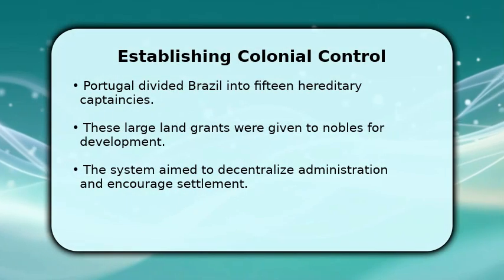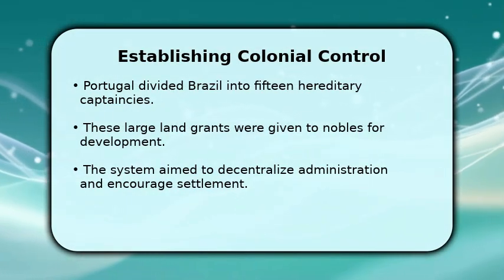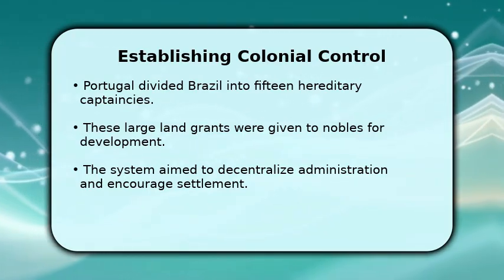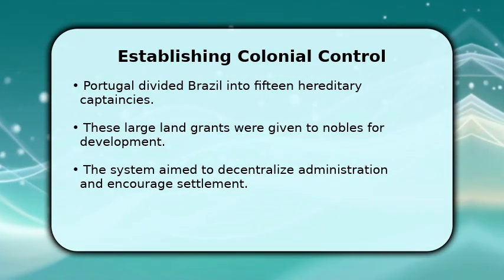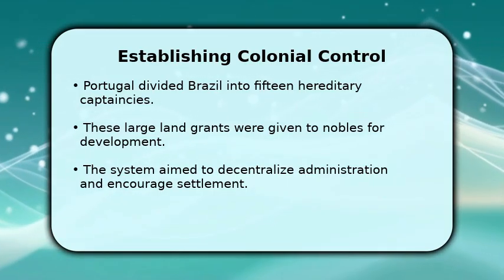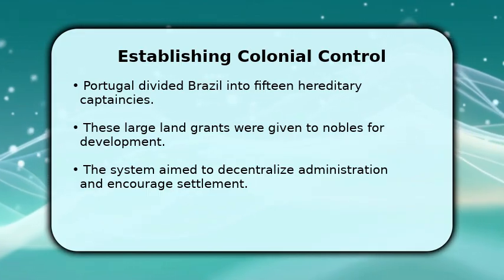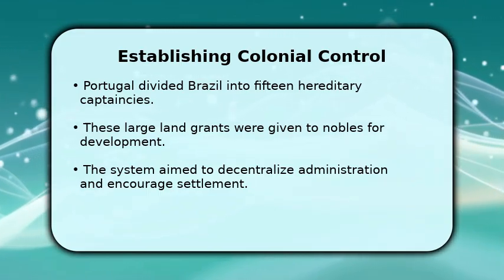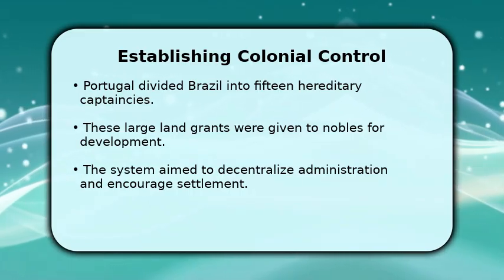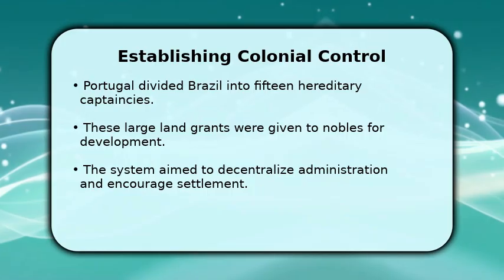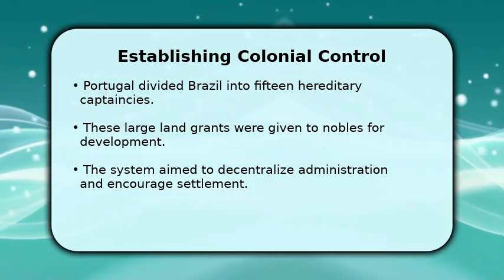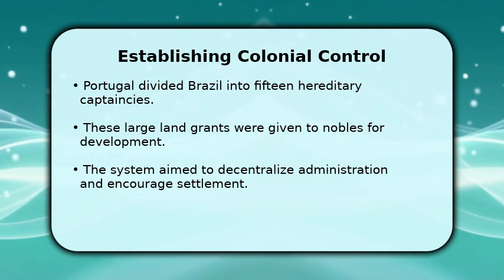To effectively colonize and manage the immense territory, Portugal implemented a system of hereditary captaincies. The crown divided Brazil into 15 distinct strips of land, each granted to a Portuguese nobleman. These donatarios were responsible for developing and defending their captaincies. While this system aimed to encourage private investment and settlement, many of these ventures failed, with only 2 of the 15 captaincies achieving initial success.